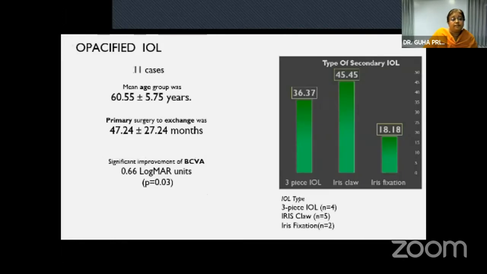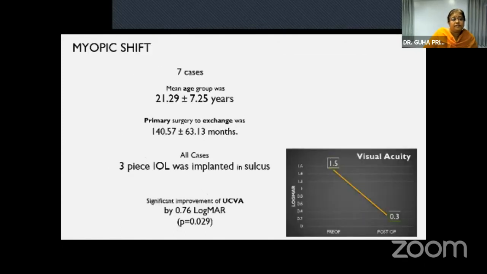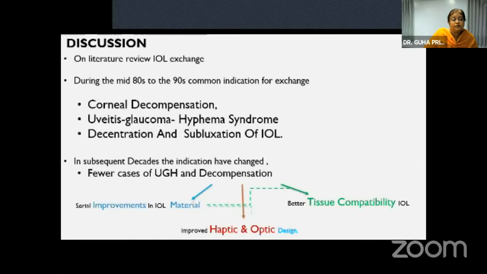And 11 cases of opacified IOL, and the surgery age group was 60.55 plus or minus 5.75 years, and significant improvement of BCVA by 0.66 logMAR units. Myopic shift, 7 cases were done, and they had the longest duration from the primary surgery to exchange, with time being 140.57 plus or minus 63.13 months. In all cases 3-piece IOL was implanted in the sulcus, and significant improvement of uncorrected by 0.76.